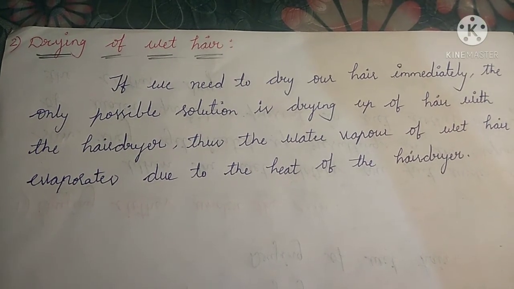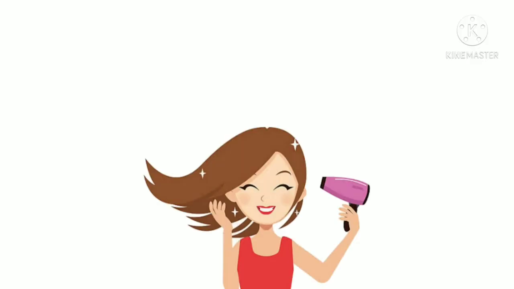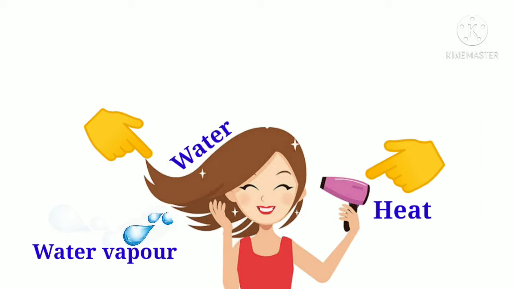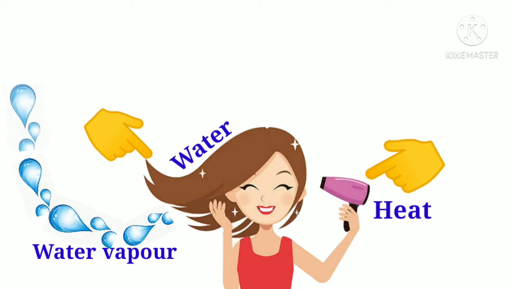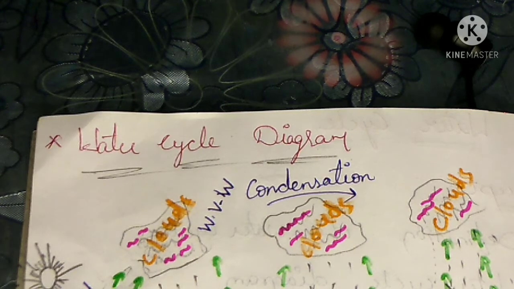Now let us go for the second example. Drying of wet hair. This is the second example for evaporation. Here the blow dryer will produce heat. Due to heat from the blow dryer, the wet hair will get dry. So water present in the hair will slowly be converted into water vapor and go to the atmosphere. Thus evaporation has taken place. Now let us see what is condensation and its process.